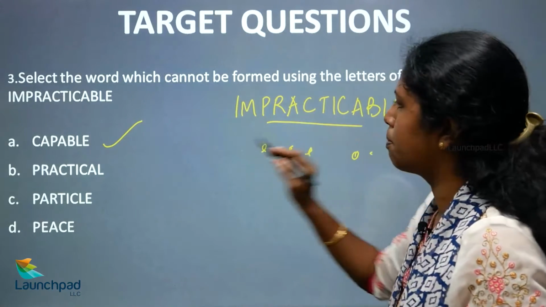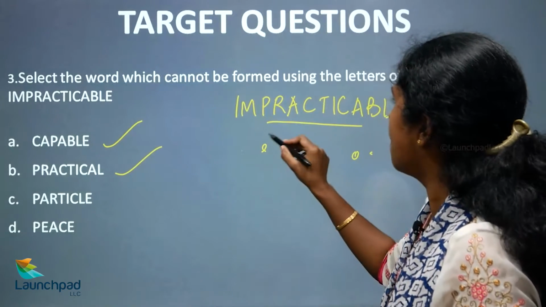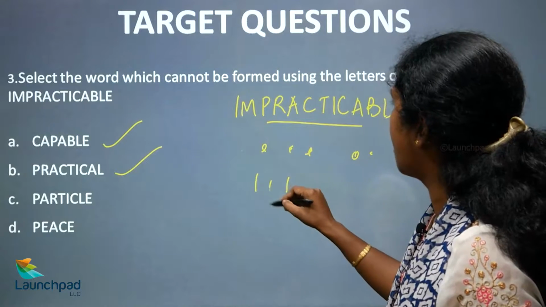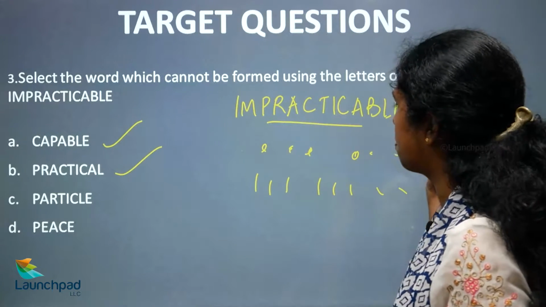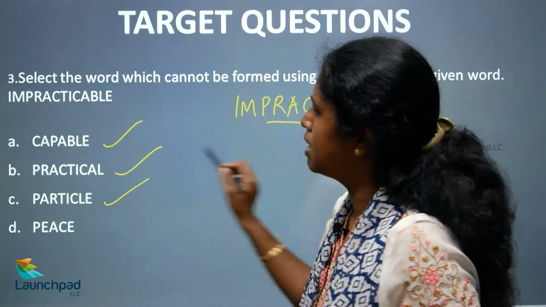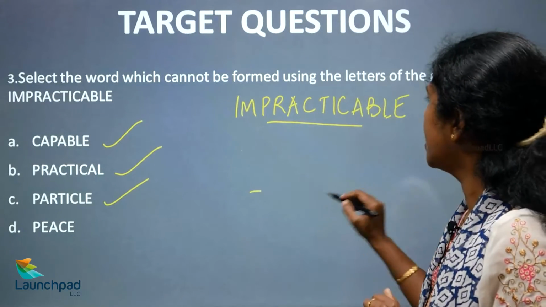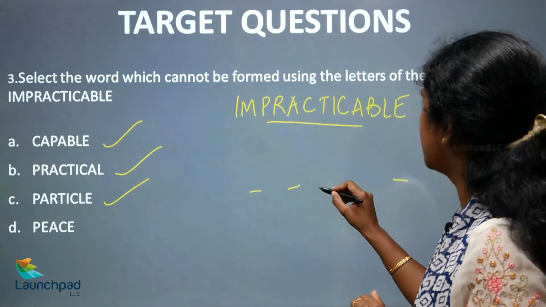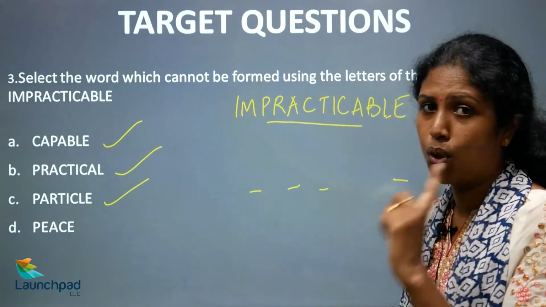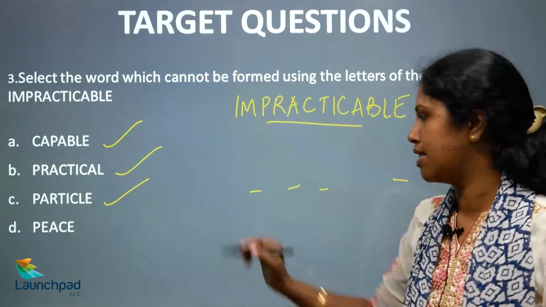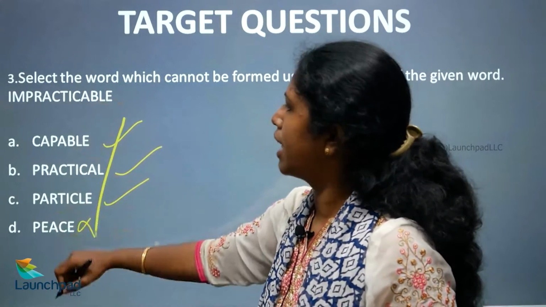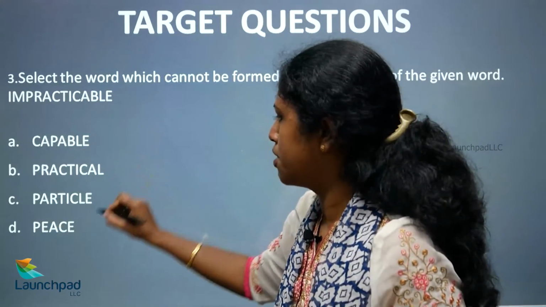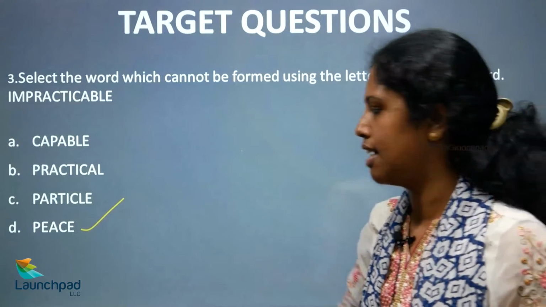Practical is again possible. Particle, P-A-R, T-I-C-L-E, is possible. What about peace? P-E-A, C, another E, because you can use a letter only once. Hence peace is not possible. So option D, peace, is your right answer.